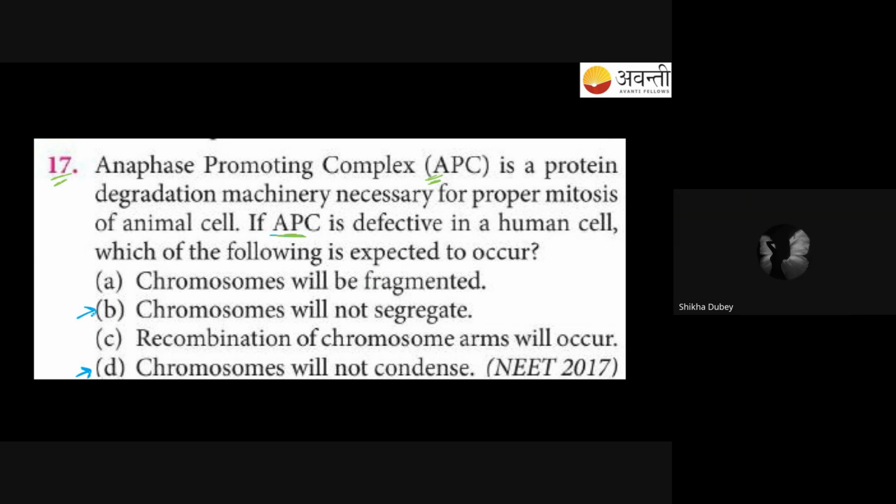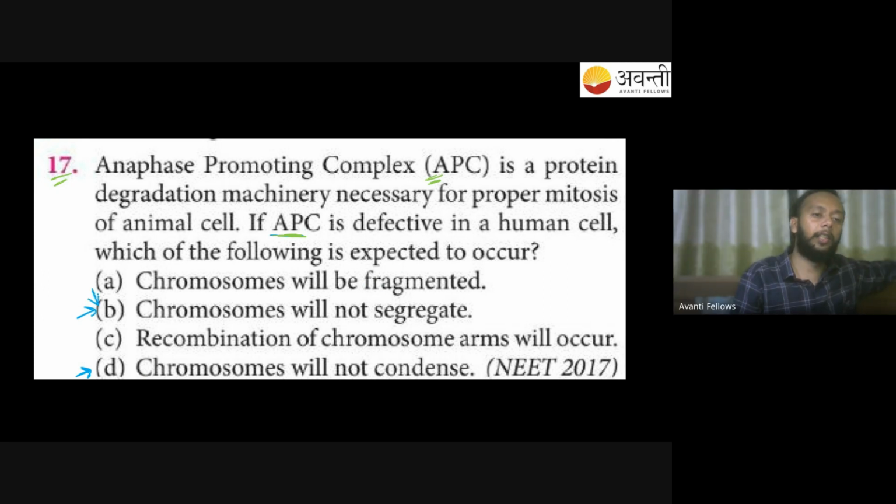Sir, option B. Chromosomes will not segregate. That is going to be the correct answer. Yes, your chromosomes are not going to segregate if your APC is defective, right? They will not segregate. So yes, option B becomes the correct answer.